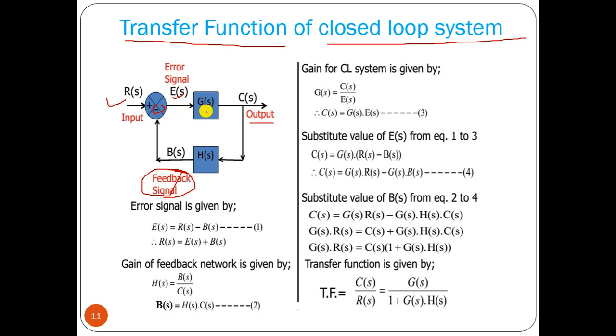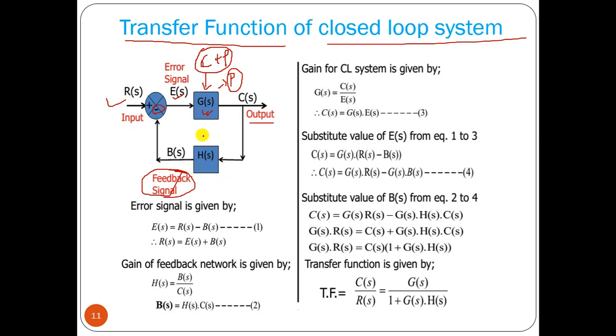We can have the controller and plant together as G(s). We are not having a separate controller and plant, so this is the combination of controller and plant. Or we can assume this is only the plant, and there is no controller.